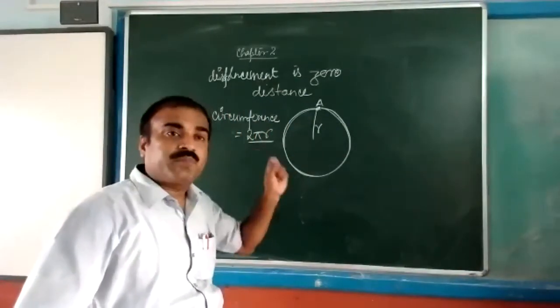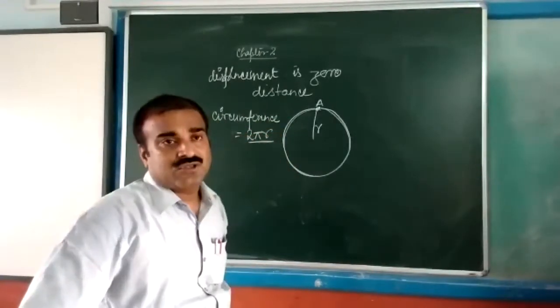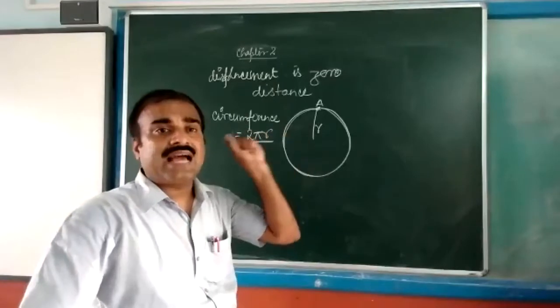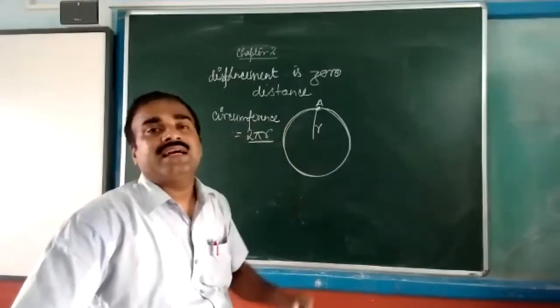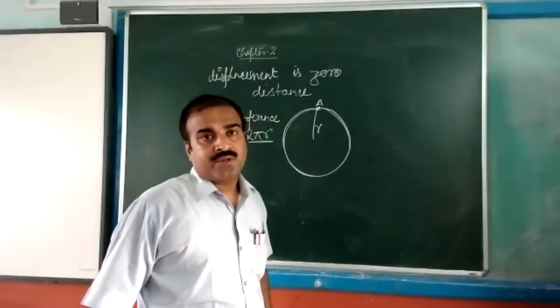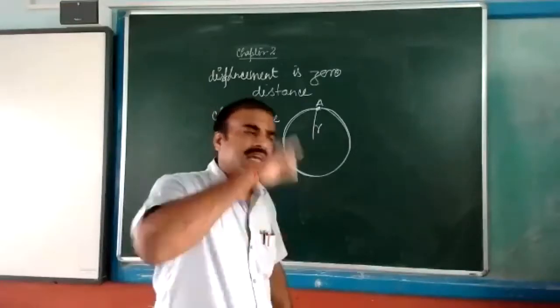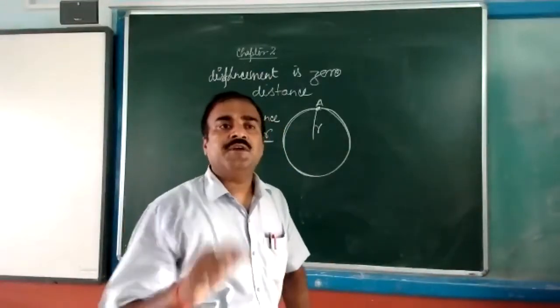Displacement means shortest distance, shortest length. So the place at which it started, if it is reaching the same point, that means displacement is 0. If any object takes 10 rounds and reaches the same place, displacement will be 0.